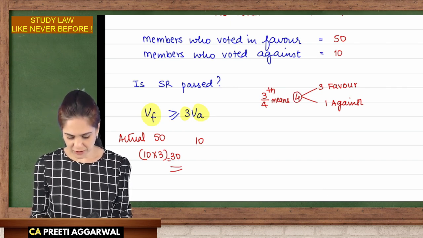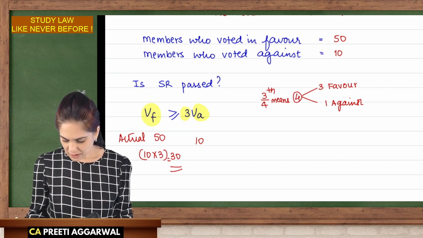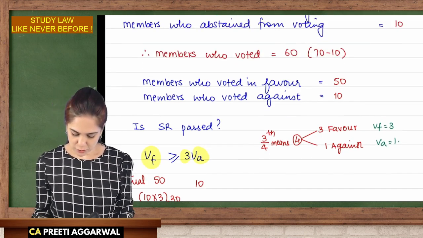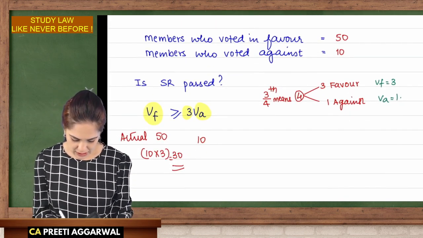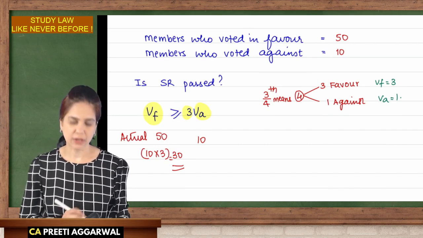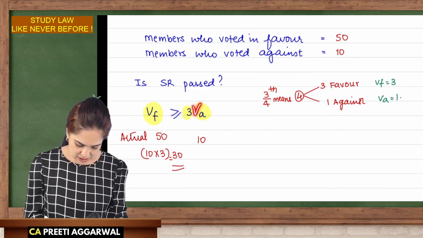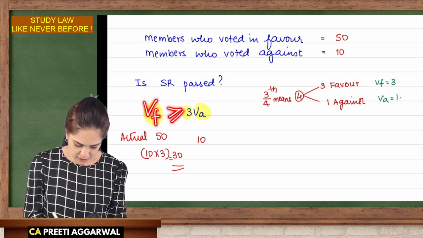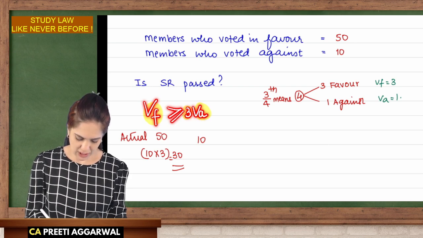So here also the equation is the same, no? Votes in favor are 3 times the votes against. So you can have more than or equal to. The votes cast in favor must be more than or equal to 3 times the votes cast against.